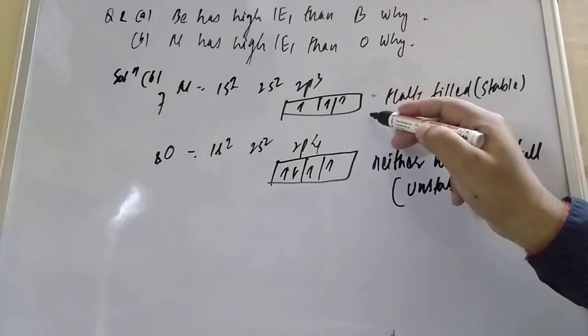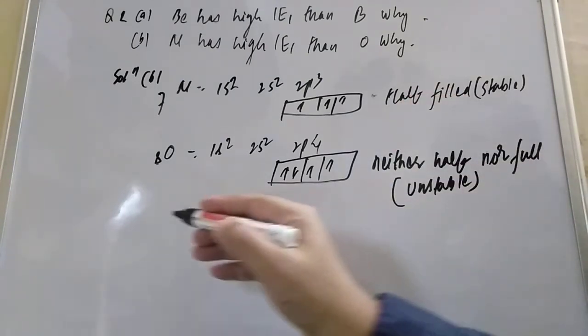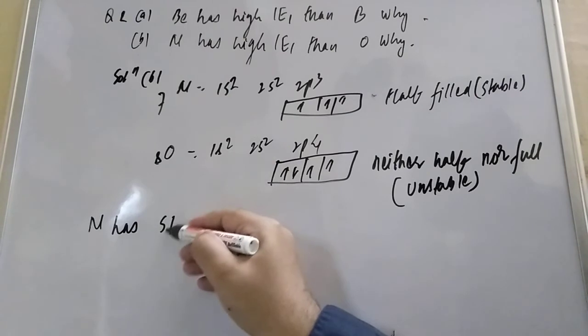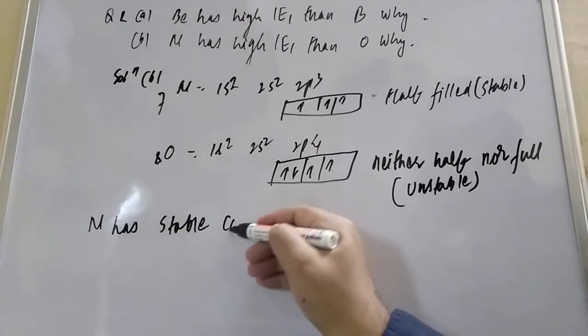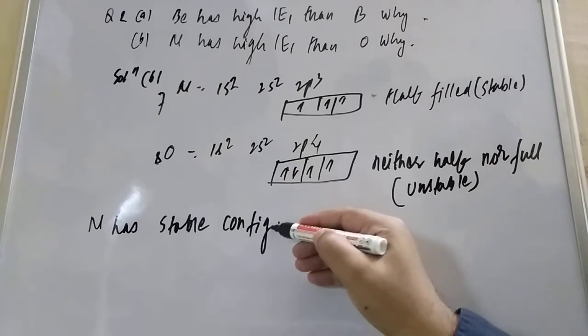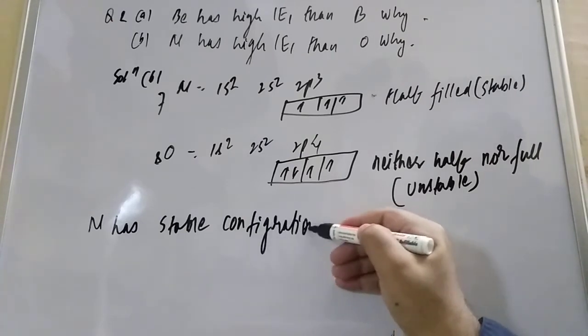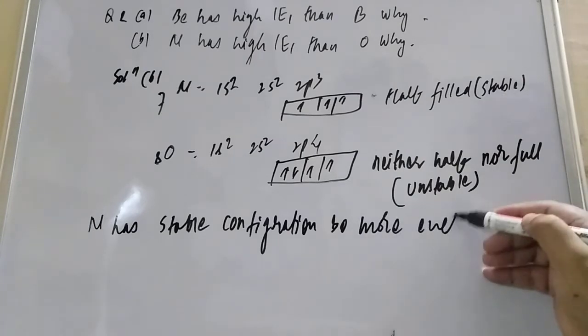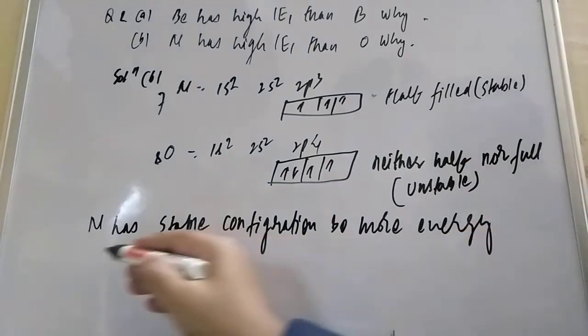From the stable one you require more energy. So here we can write that N has a stable configuration, so more energy is required to remove the electron.